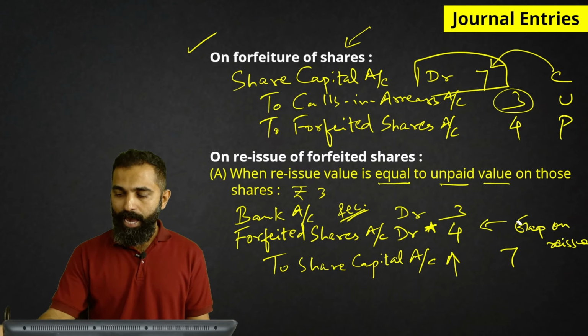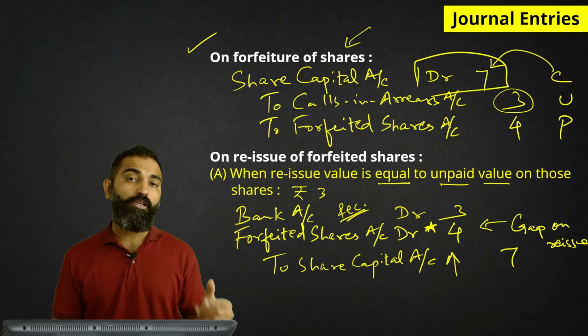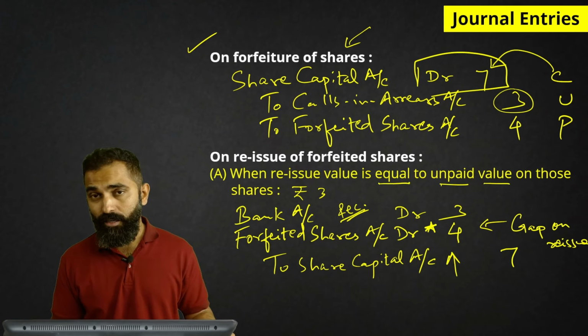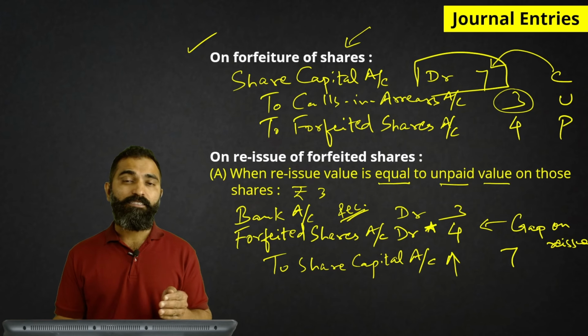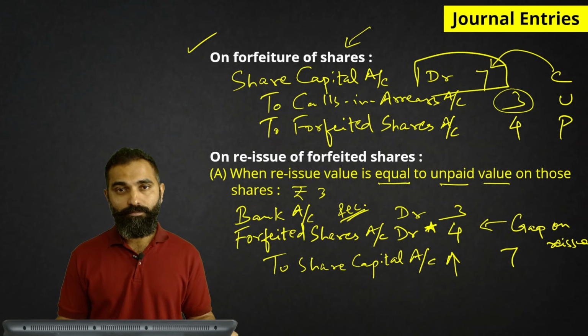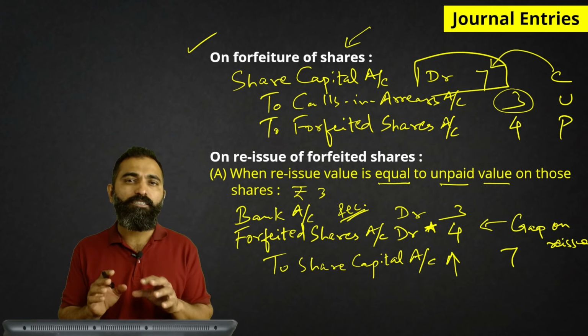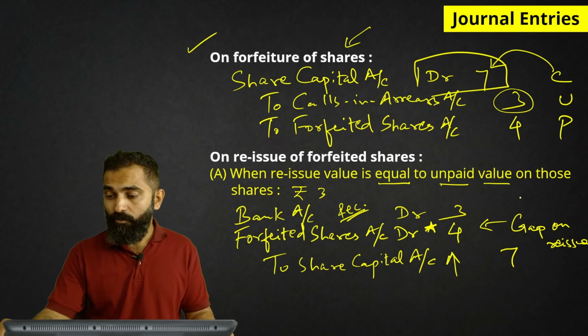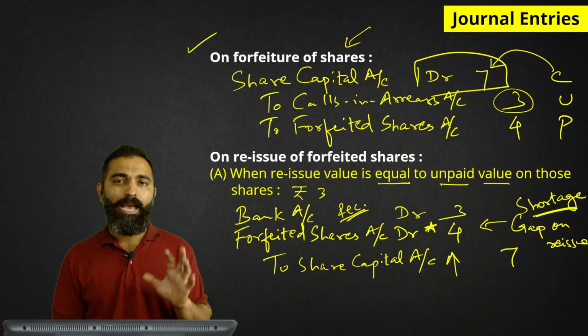Okay, gap on reissue. Now sometimes some teachers call this loss on reissue, but I am sorry, I don't agree with that, because any which way the Companies Act says reissue cannot be at loss. So calling this loss on reissue would be wrong. We can say this is shortage. If someone wants, you can say shortage also. Shortage on reissue or gap on reissue.